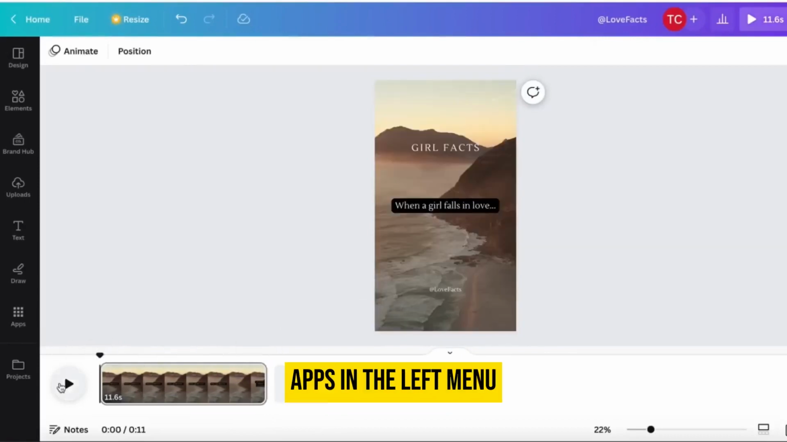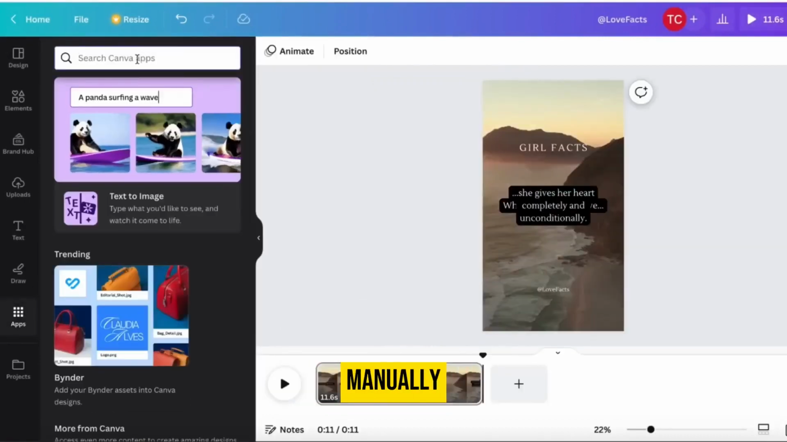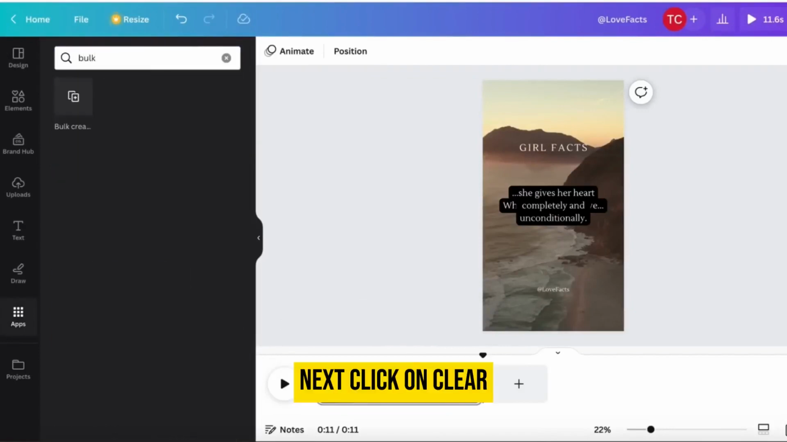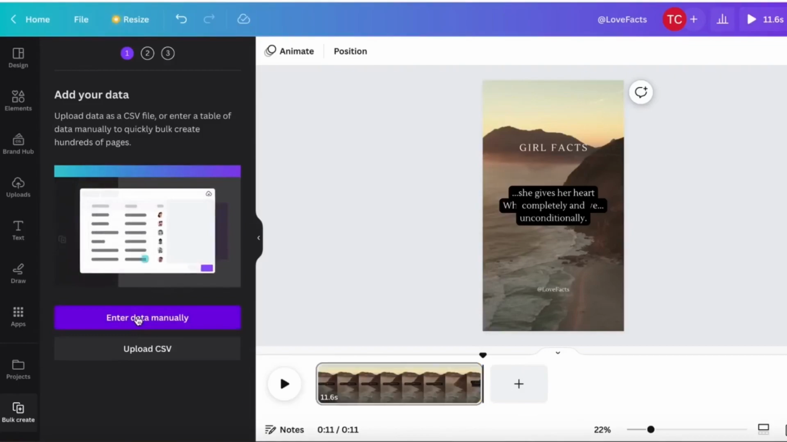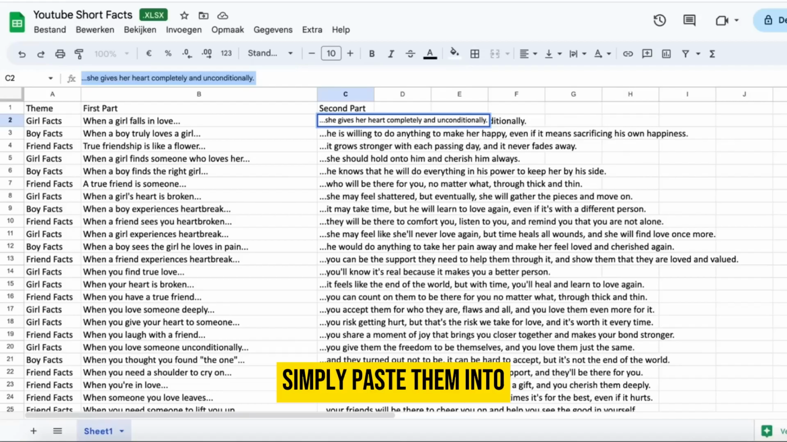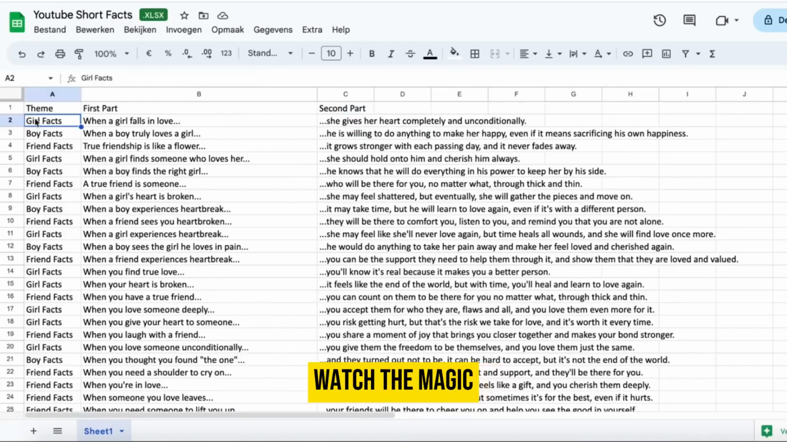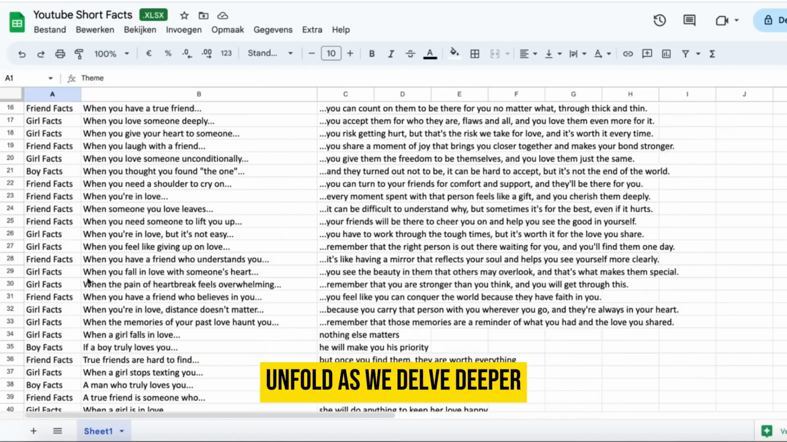Navigate to Apps in the left menu, search for Bulk Create, and opt for Enter Data manually. Next, click on Clear All Data, then proceed to copy the quotes from your Excel sheet. For demonstration purposes, we'll input 30 quotes at this time. Simply paste them into Canva along with their respective names, and you're all set. Watch the magic unfold as we delve deeper.